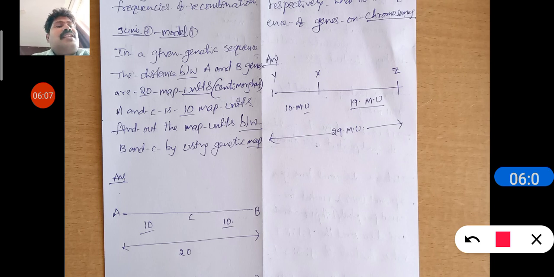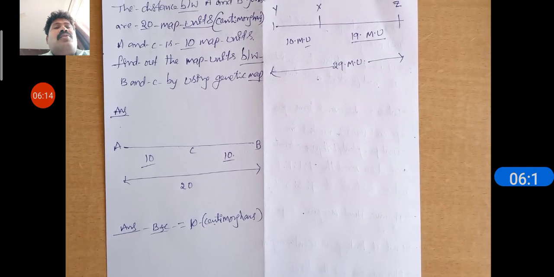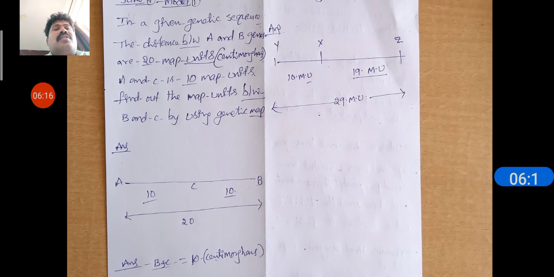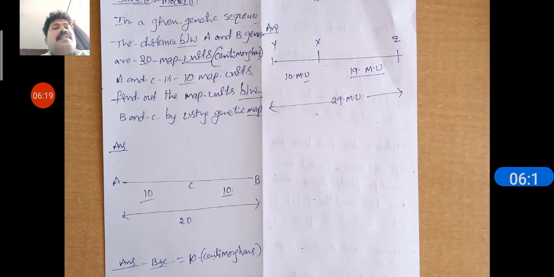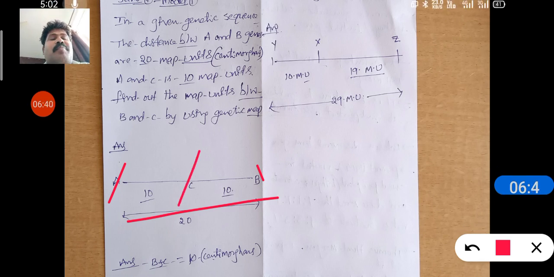So you have to construct the genetic map. How to construct the genetic map? See the genetic map construction. What are they asking in the above sum? A to B is 20 map units. See here, A and this one is B. A to B is how many map units? 20 map units. And the second one, A to C, is 10 map units.